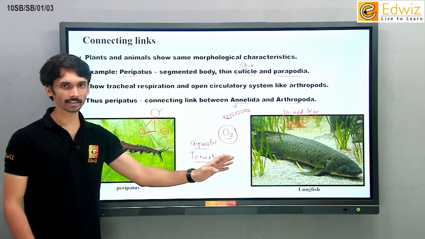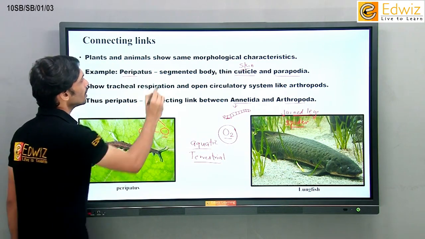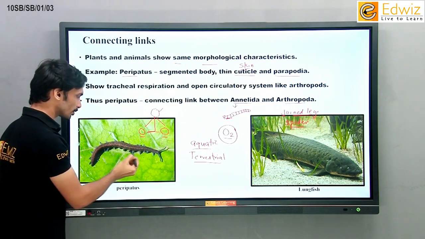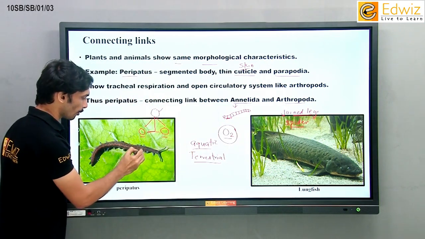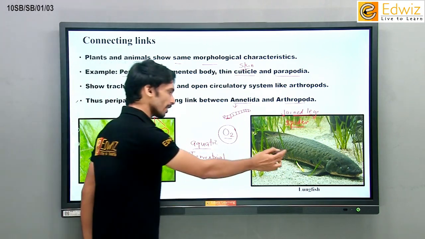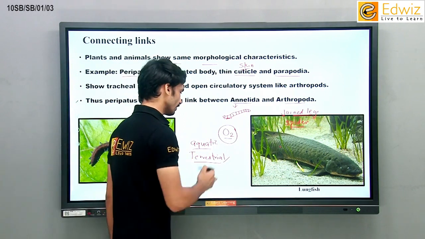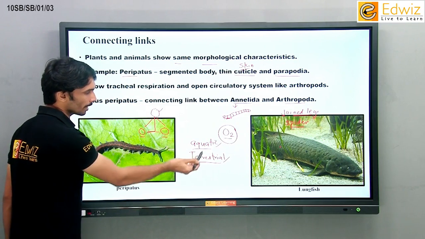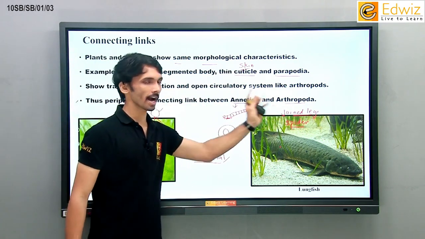ऐसे हम लोग के पास second example है which is of the connecting link. So connecting links basically organisms show same morphological characters. Morphology मतलब body shape. आप लोग देख सकते हैं इसके पास बहुत ज्यादा पैर हैं, spiders के पास भी same रहता है, इसके body के ऊपर segments हैं बहुत सारे, वैसे ही annelida के पास भी रहता है. Morphology we are talking about. इसके पास lungs हैं, terrestrial organisms के पास भी lungs रहते हैं. Morphology, ये पानी में रहता है, even they are living inside water, aquatic animals. So which means this can be called as a connecting link between both of them, and your peripatus can be a connecting link between annelida and arthropoda.